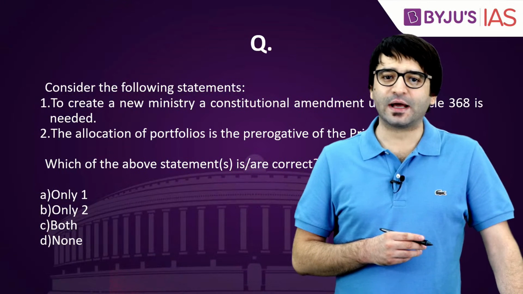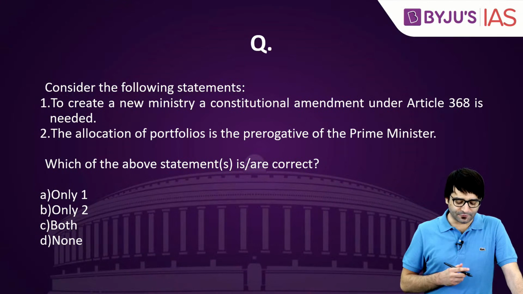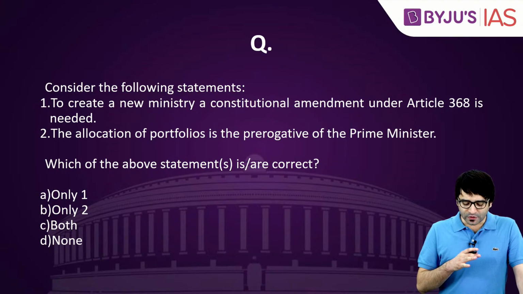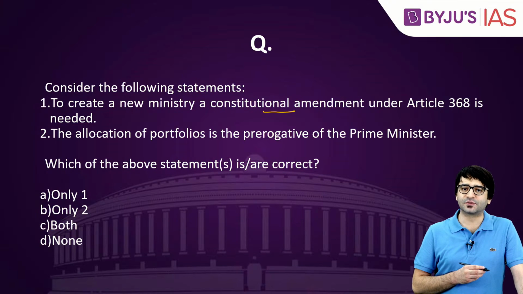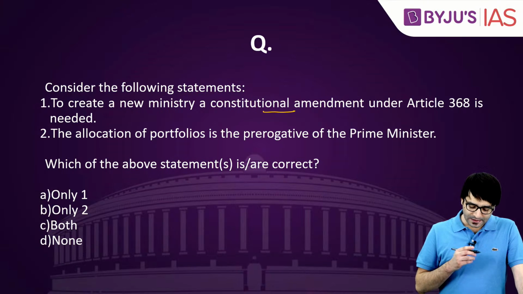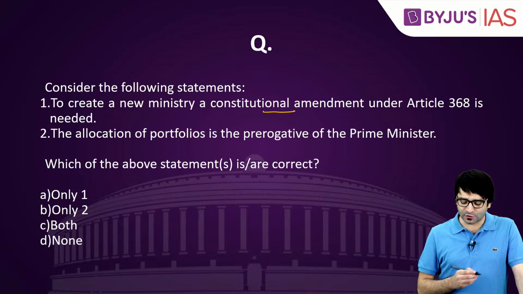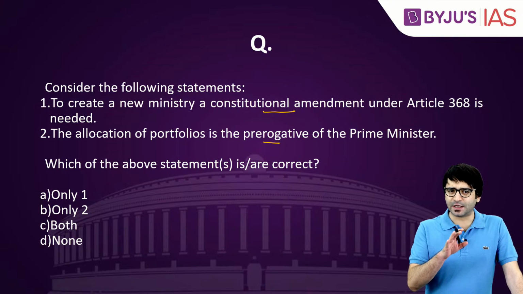Let's get started and look at question number 1. Consider the following statements. Number 1, to create a new ministry, a constitutional amendment under Article 368 is needed. Statement 2, the allocation of portfolios is the prerogative of the Prime Minister. Now, let me tell you something very important regarding this question.